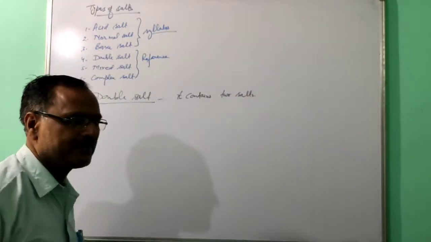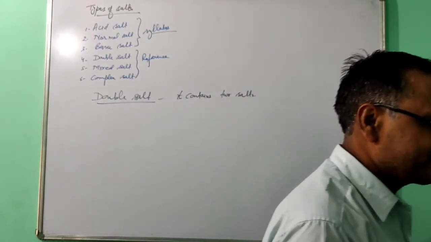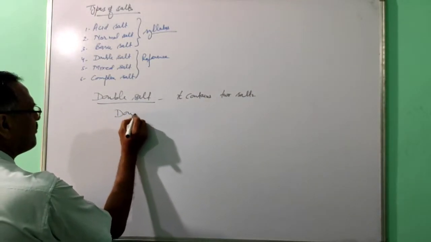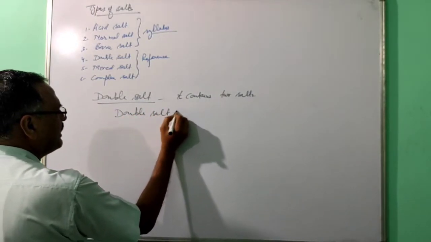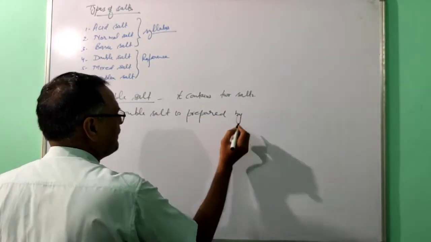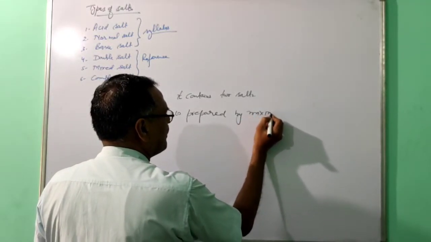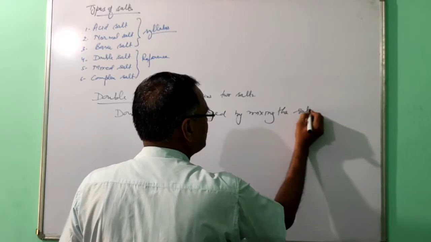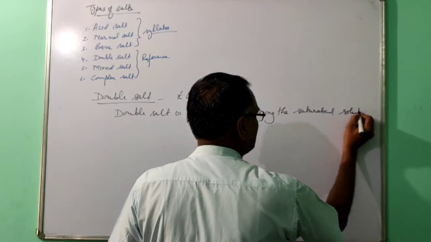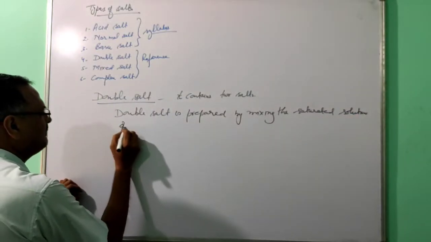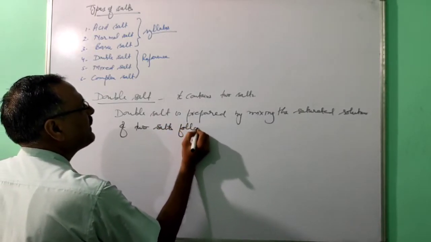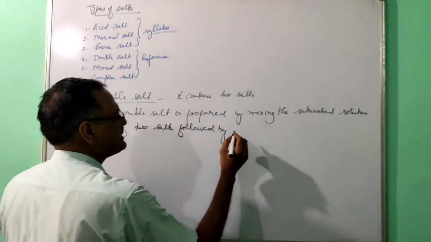Double salt is prepared by mixing the saturated solutions of two salts, followed by crystallization.